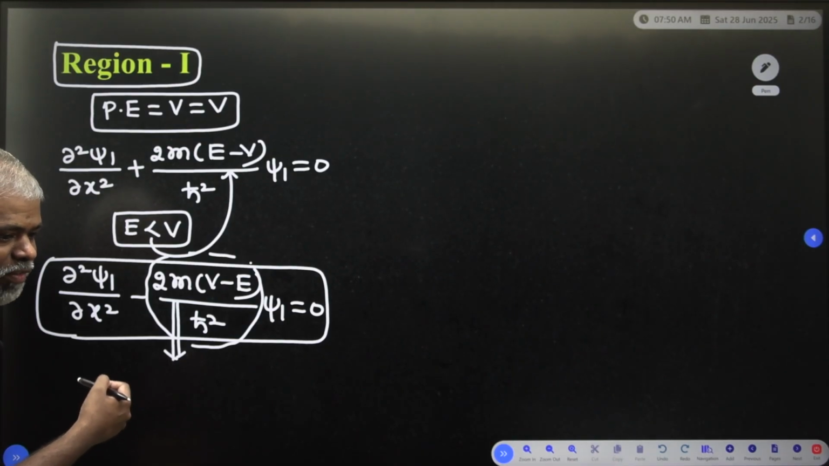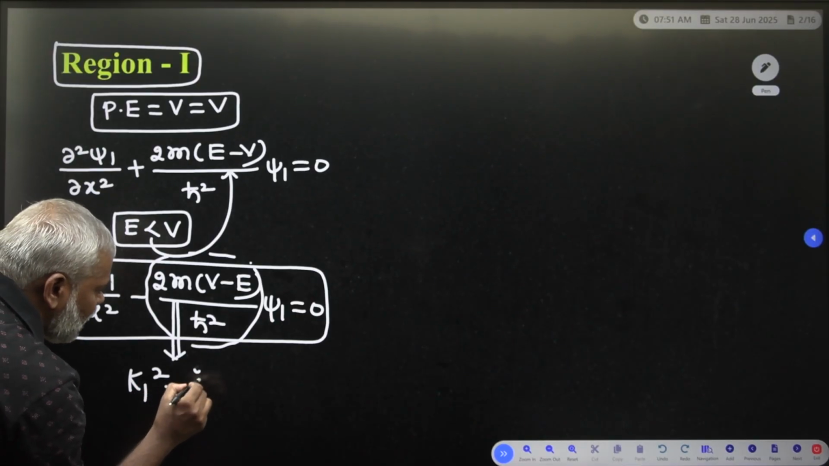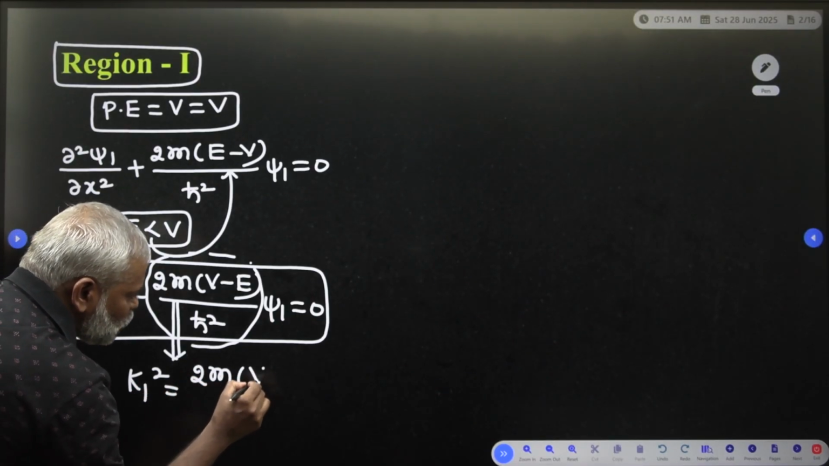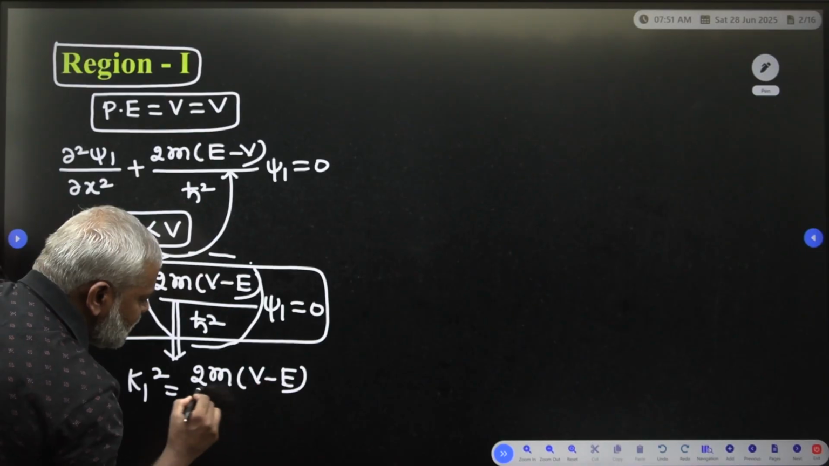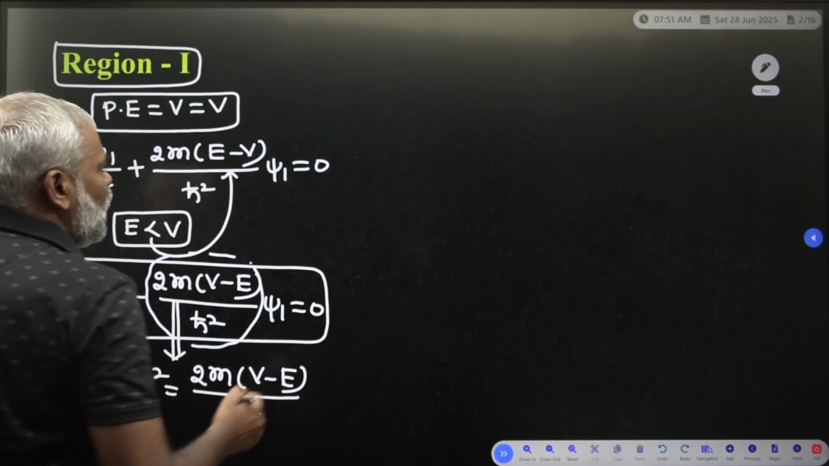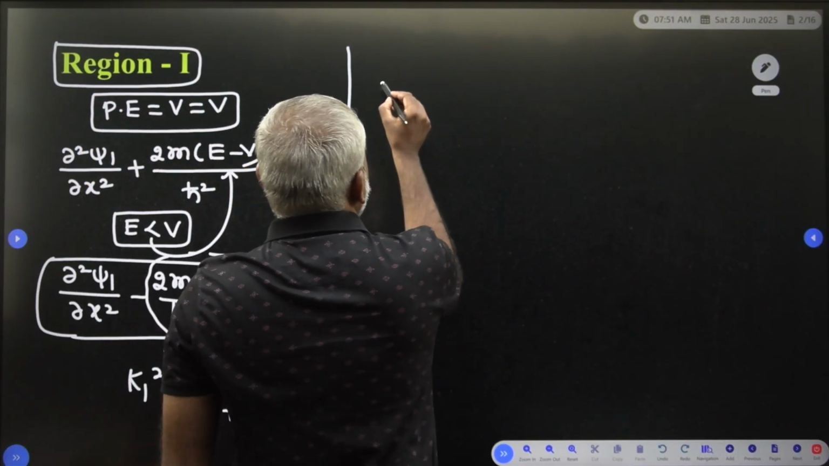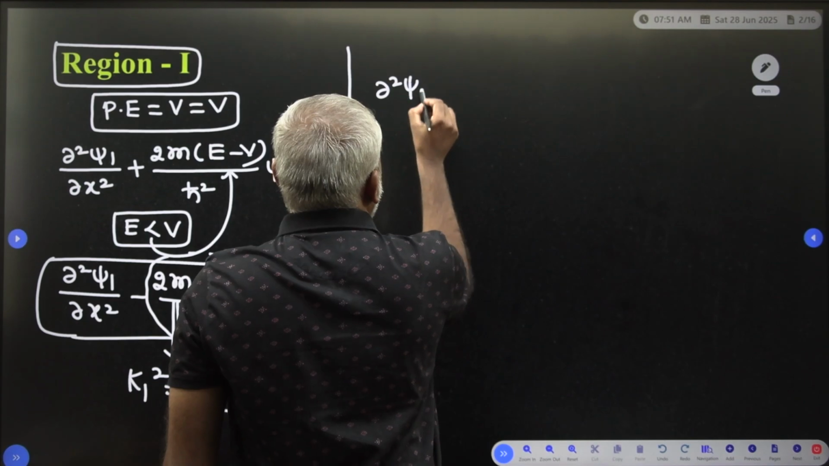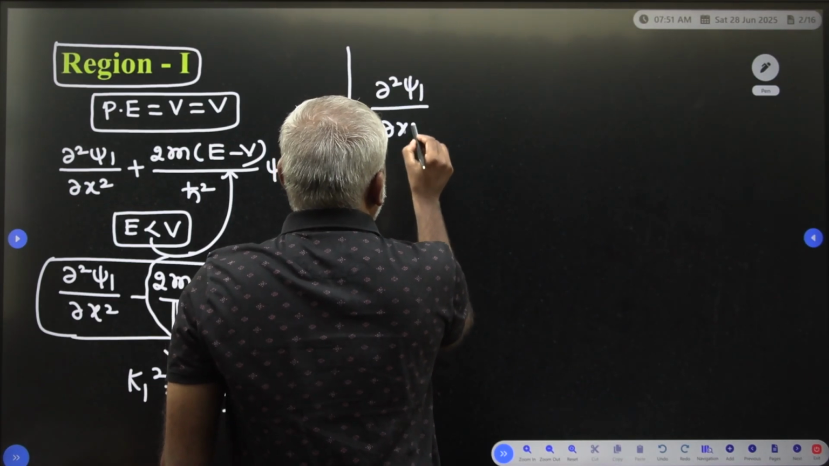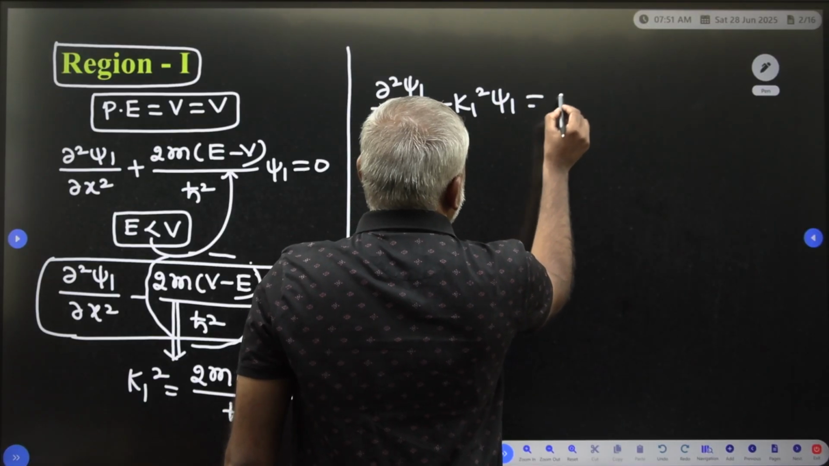Therefore, k1 square is equal to 2m into (V minus E) divided by h cut square. This is the k1 square, so you have to substitute it there. What is going to happen? ∂²ψ1/∂x² minus k1 square into ψ1 is equal to 0.